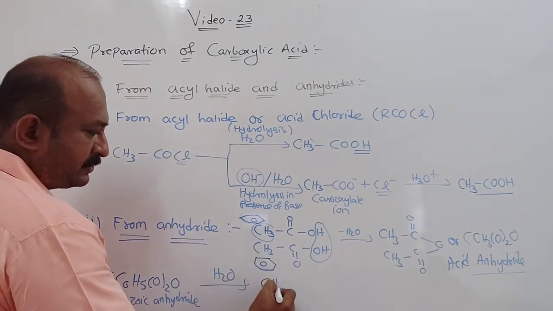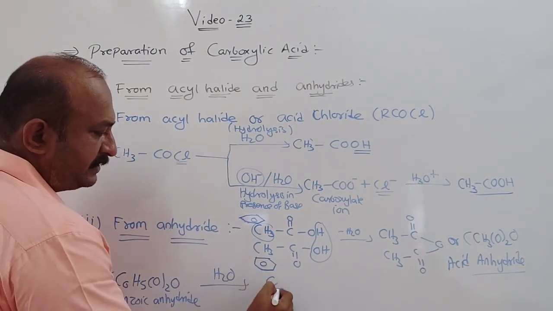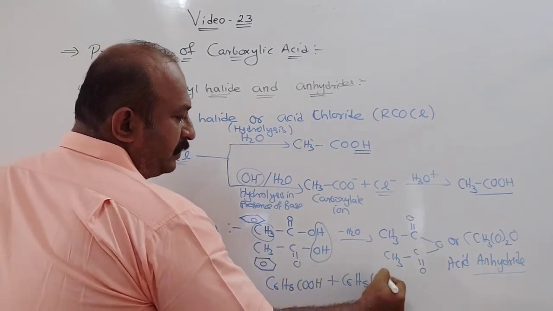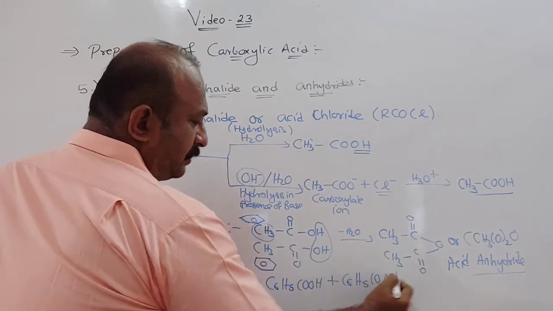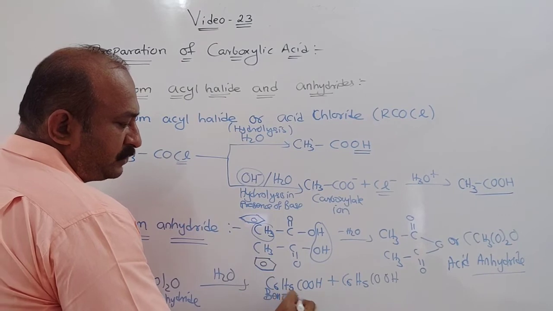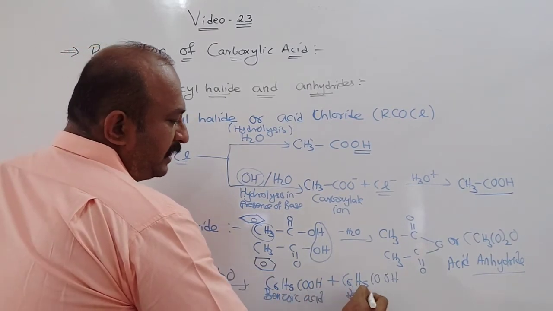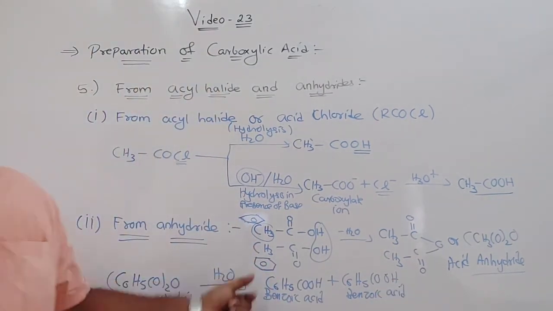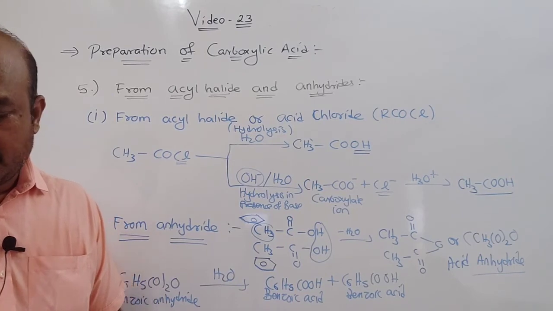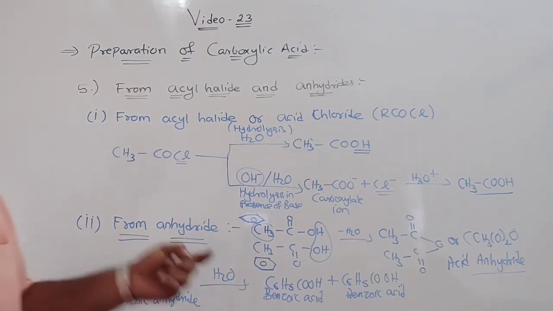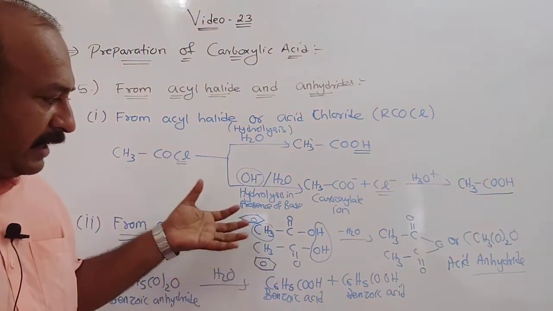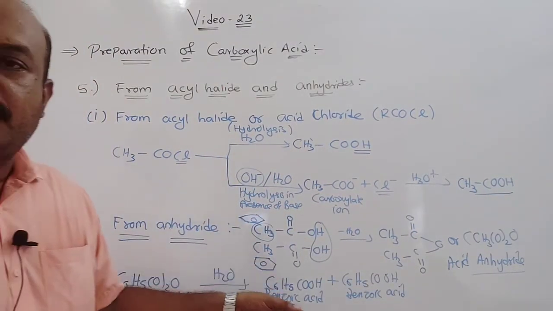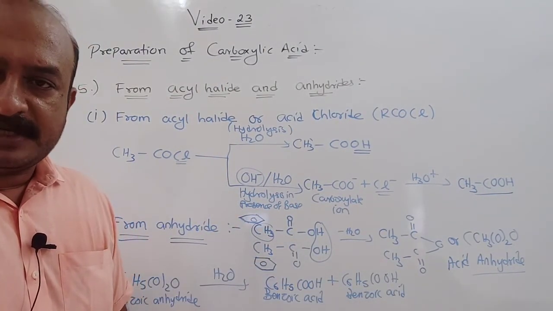What is that two molecules of? C6H5COOH plus C6H5COOH. Either you can write like this. This is your benzoic acid. This is also benzoic acid. So either you will get benzoic acid like this, or you can write two molecules of benzoic acid. Understood? In your textbook it is given separately, but the simple mechanism behind it is what? After removal of a water molecule you get anhydrides. So if you add a water molecule you will get the hydrated acid, that is benzoic acid.